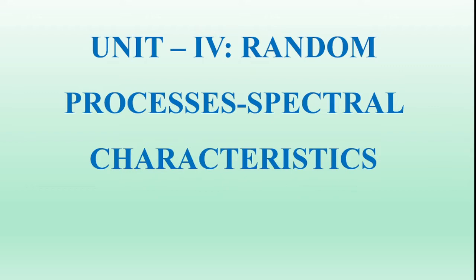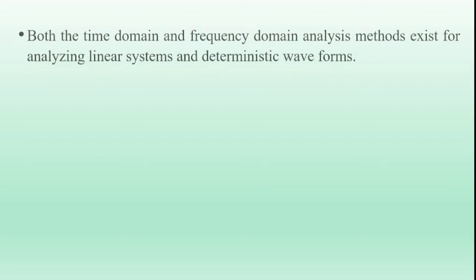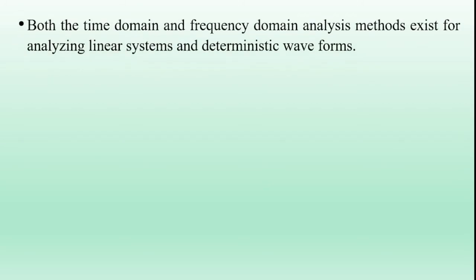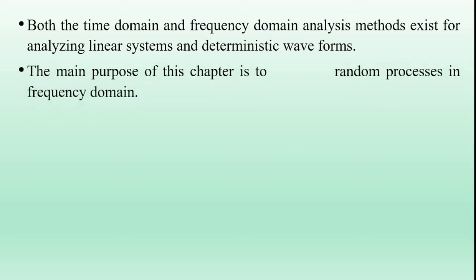In this video, I am going to discuss spectral characteristics of a random process, an introduction. Stochastic process or random process spectral characteristics introduction. In the previous chapter, we have studied the characteristics of the random process in the time domain. The characteristics of the random process can be represented in the frequency domain also, and the function obtained in the frequency domain is called the spectrum of the random signal. And the spectrum of the random signal is measured in volts per Hz.